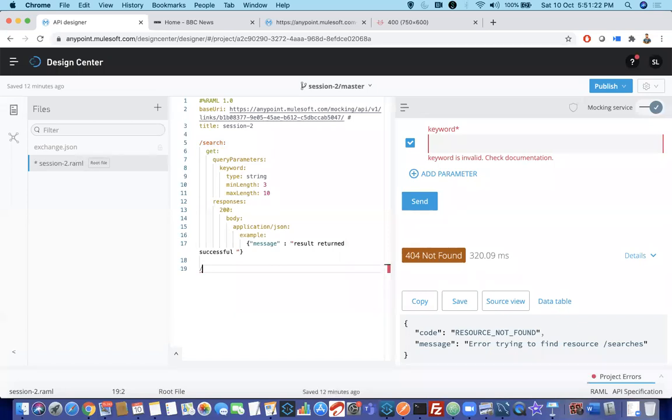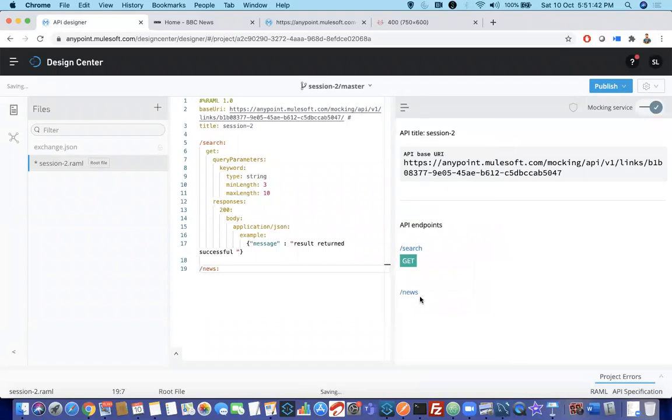So now I want to have something called news. My resource name is news, it is my wish, it is my API. But once you are building this, you have to give the users the same URL. Okay, news. Why is it giving an error again? You need to keep a colon here. Then you can see, go to summary here. Automatically you can see there is something called news added over here. Whatever you are adding here, it will reflect immediately over here.